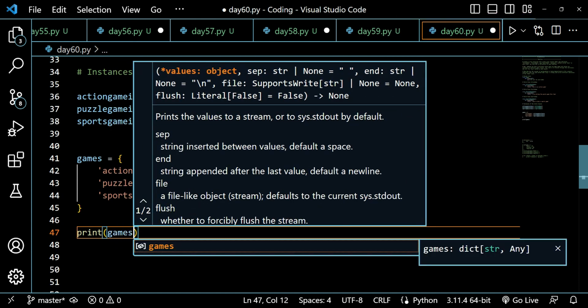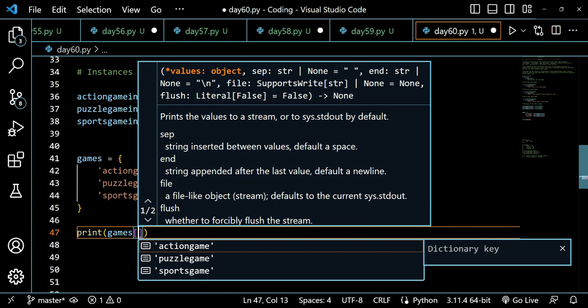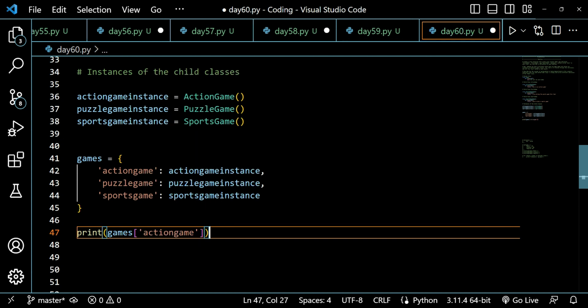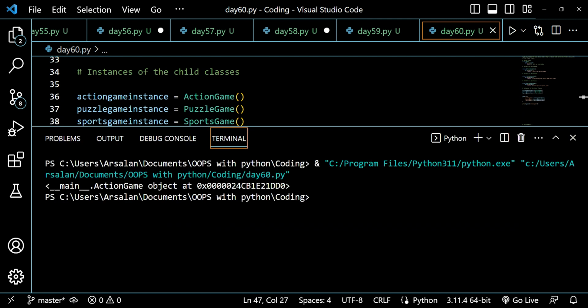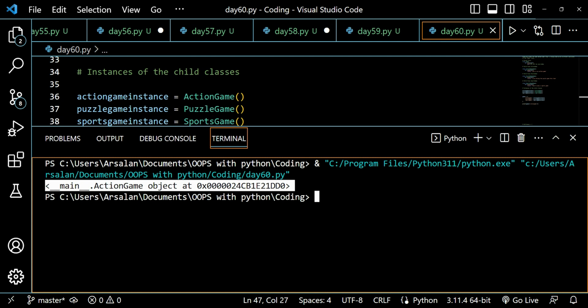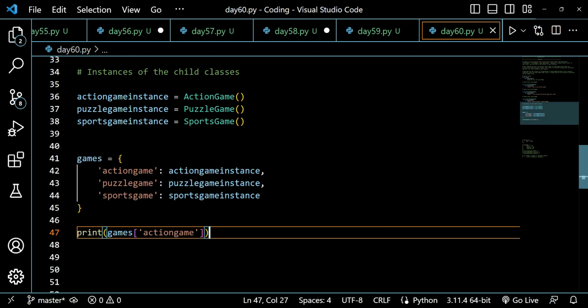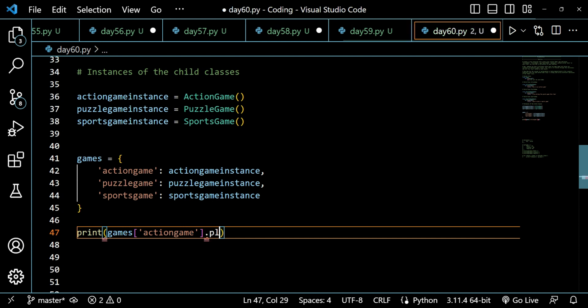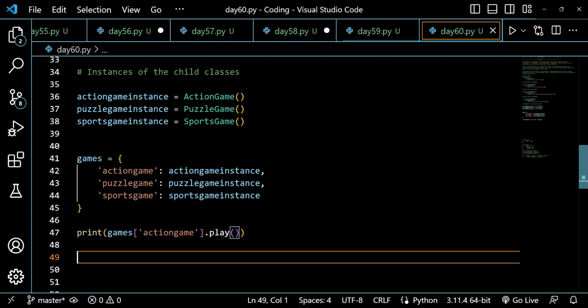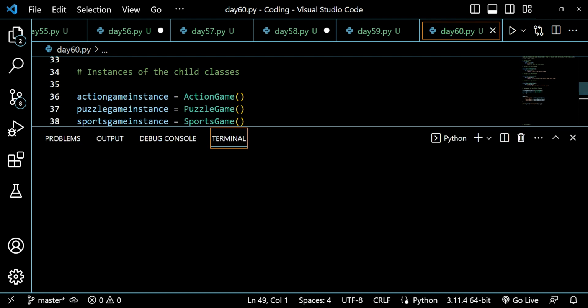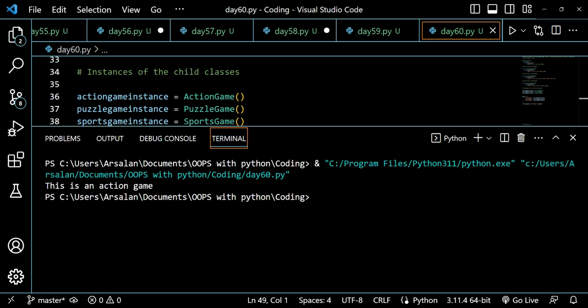let's say action game. If I run this, what I will be getting here is an object. You can see an object of action game. As you can see, this is an object of the action game, which is the one I have highlighted. So if I say action game, this is an object, so if I run the play method on it, it will show me the return value related to play. See, this is an action game.